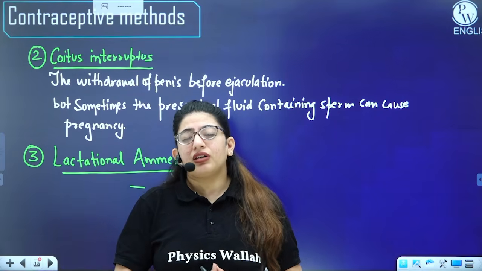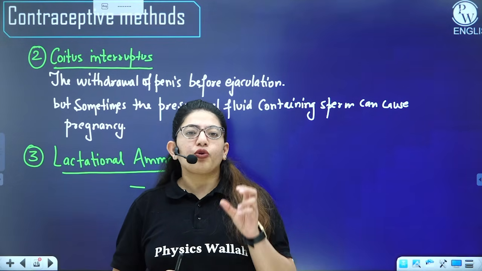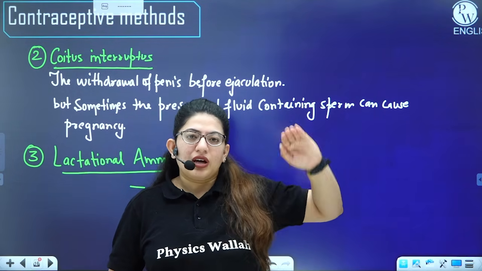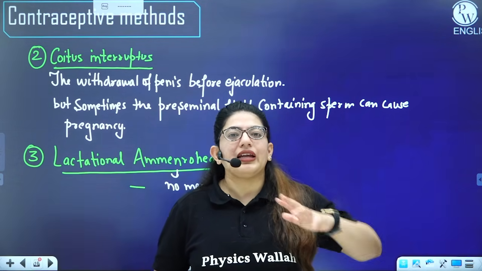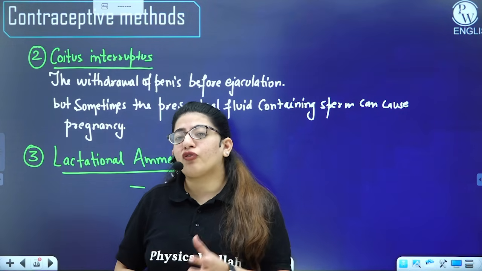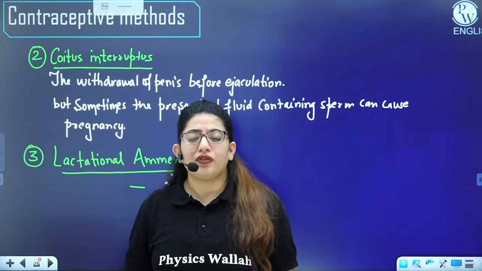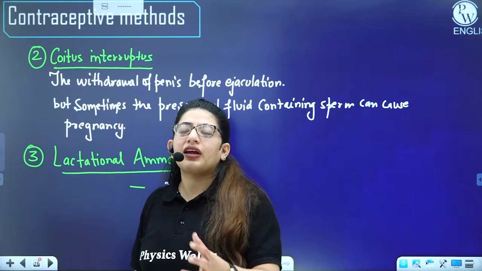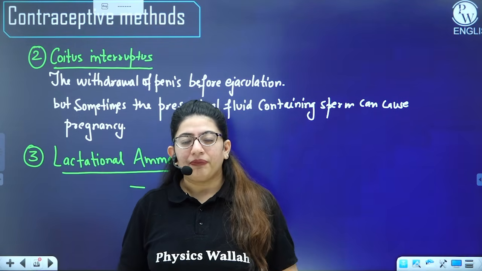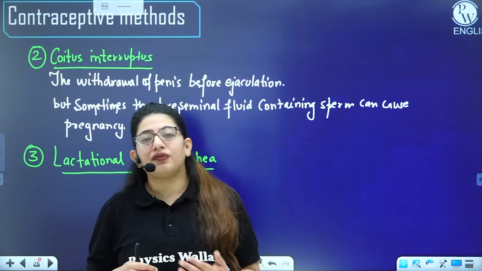During this time interval, the hormone prolactin is very much higher, and this prolactin gives negative feedback to the pituitary, and the pituitary does not secrete any FSH. And when there is no FSH, there is no more growth of ovarian follicles, and as a result the menstrual cycle will not resume, it will be at halt, right? But again, this is temporary, and it has a higher failure rate.